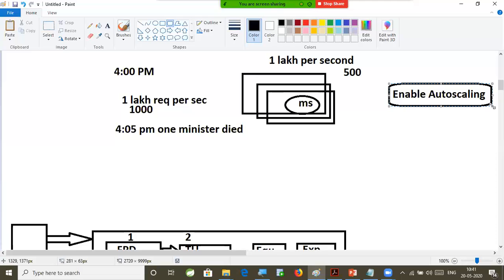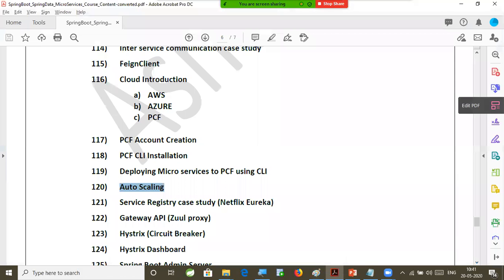Auto scaling will decide how many servers are required for how many requests. If requests keep on increasing, servers will increase within a fraction of seconds. If requests keep on decreasing, servers will be removed within a fraction of seconds. I am going to show you practically how auto scaling can be enabled, and how to work with it as part of our application's deployment process.